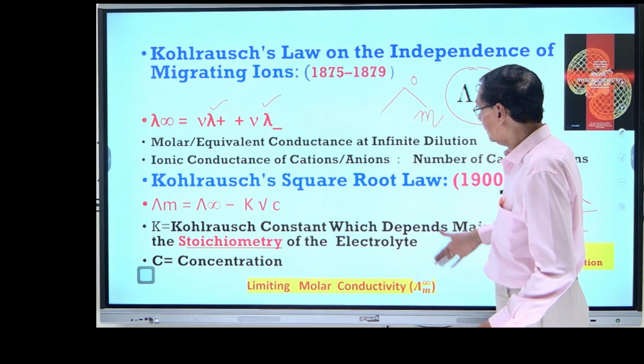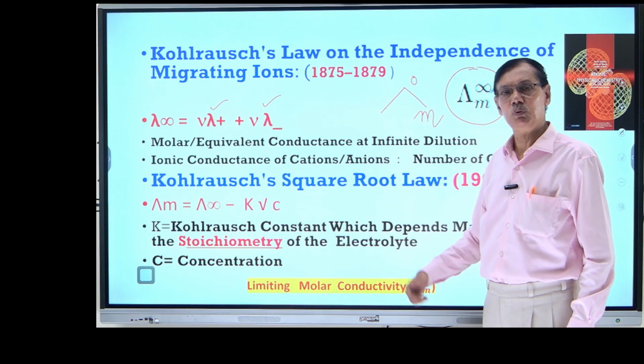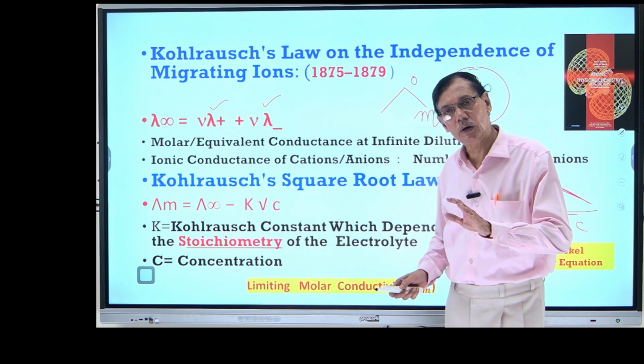Then we are able to explain this behavior. But today I am only discussing the Kohlrausch law.